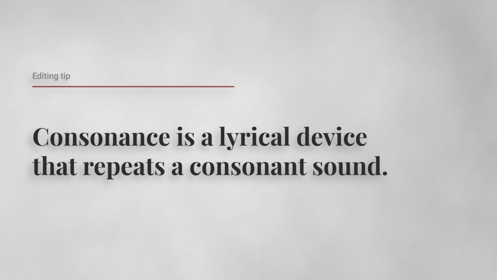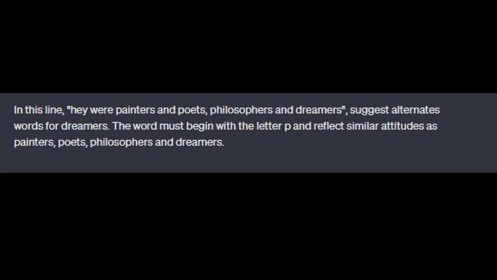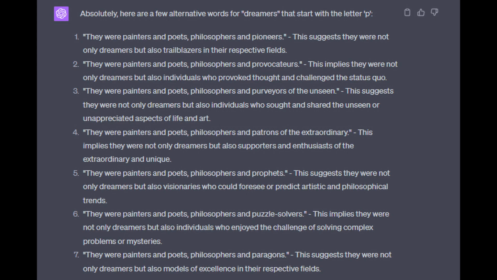In the description of patrons, I also saw the opportunity for adding consonants to the line. Consonance is a lyrical device that repeats a consonant sound. I changed artists to painters. What to do about dreamers? I asked ChatGPT with this prompt. In this line, they were painters and poets, philosophers and dreamers. Suggest alternate words for dreamers. The word must begin with the letter P and reflect similar attitudes as painters, poets, philosophers, and dreamers.